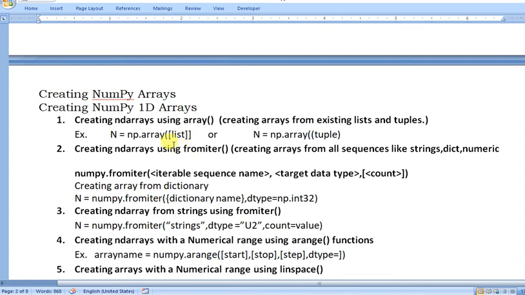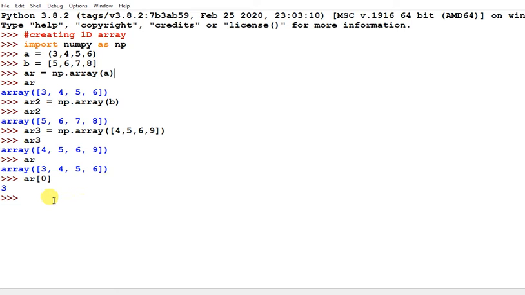Next, creating ND array from iter. Suppose this is the numeric array, and if you want to create a string type of array, creating array using from iter function.